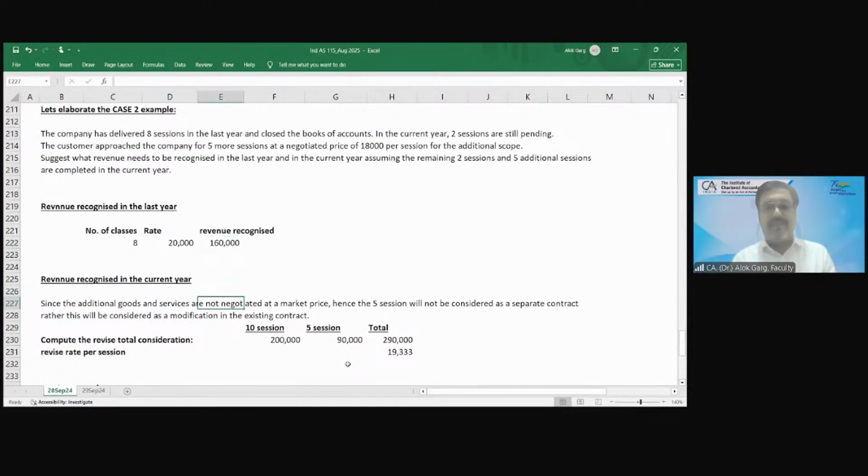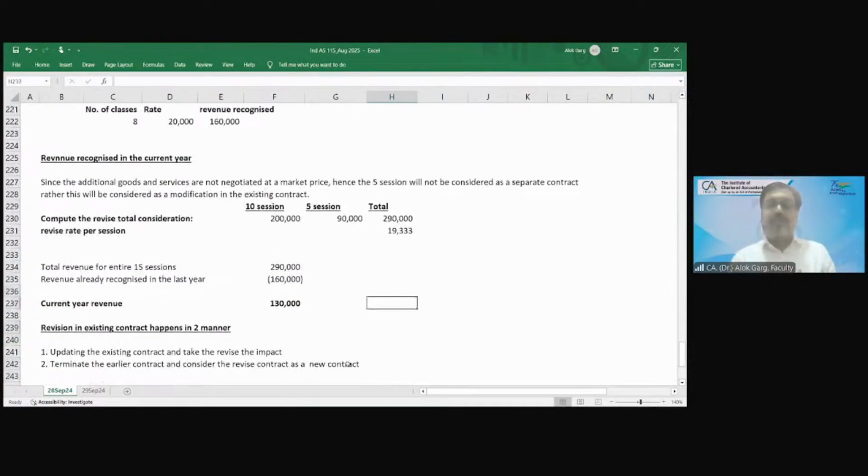In the next year, since the additional goods and services are not negotiated at a market price, hence the 5 sessions will not be considered as a separate contract. Rather, this will be considered as a modification in the existing contract, right? So what is the total revised consideration price? 2 lakh for 10 sessions, 5 sessions 90,000, 290 total, 19,333 per session.